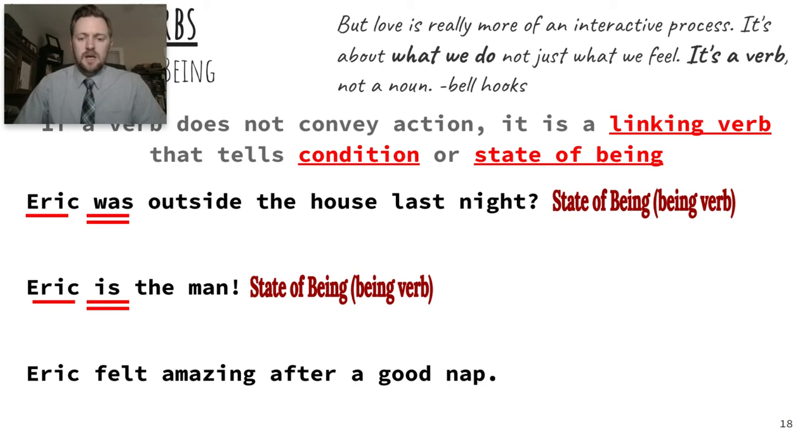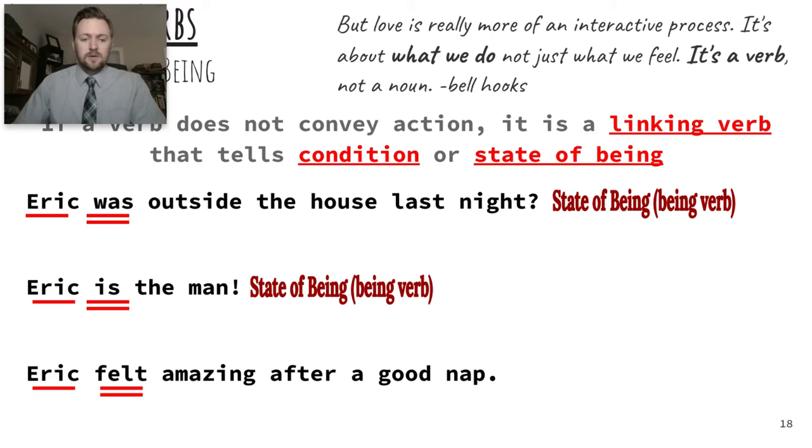Eric felt amazing after a good nap. Eric is the subject. Felt is the verb. That's not a being verb, but it is still a linking verb. It's giving us the condition. Eric is not feeling something with his hands, right? He's not doing that action. And since he's not doing that action, it's not an action verb. It's just conveying this condition.